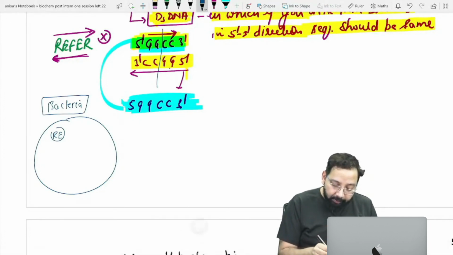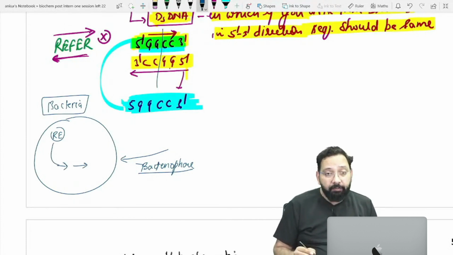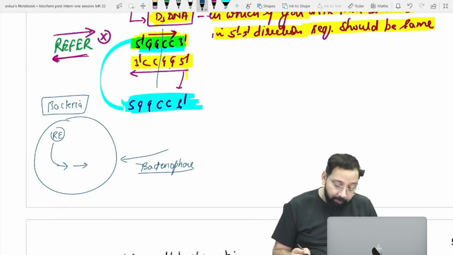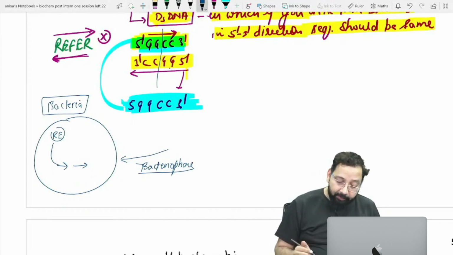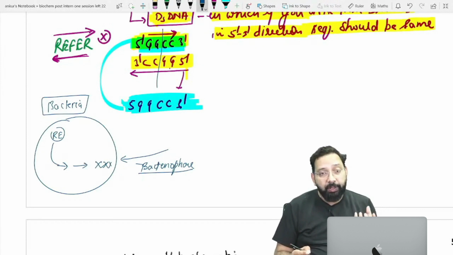Suppose a bacteriophage enters the bacteria. This restriction endonuclease will digest the phage DNA. If it is RNA, it will be converted to DNA, which synthesizes more virus, so the enzyme will cut the DNA and destroy the bacteriophage. So this was a protective mechanism of bacteria that prevents infection from bacteriophage.